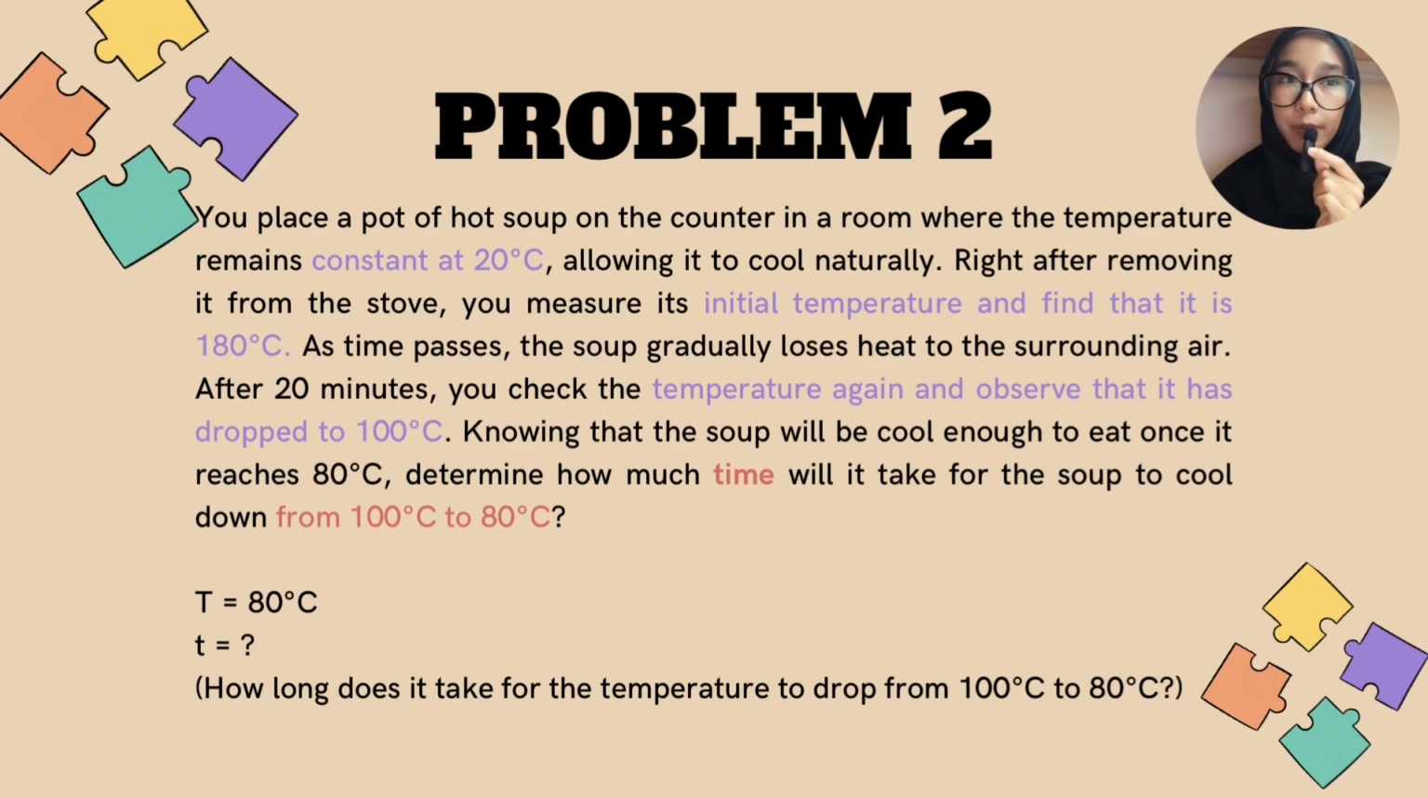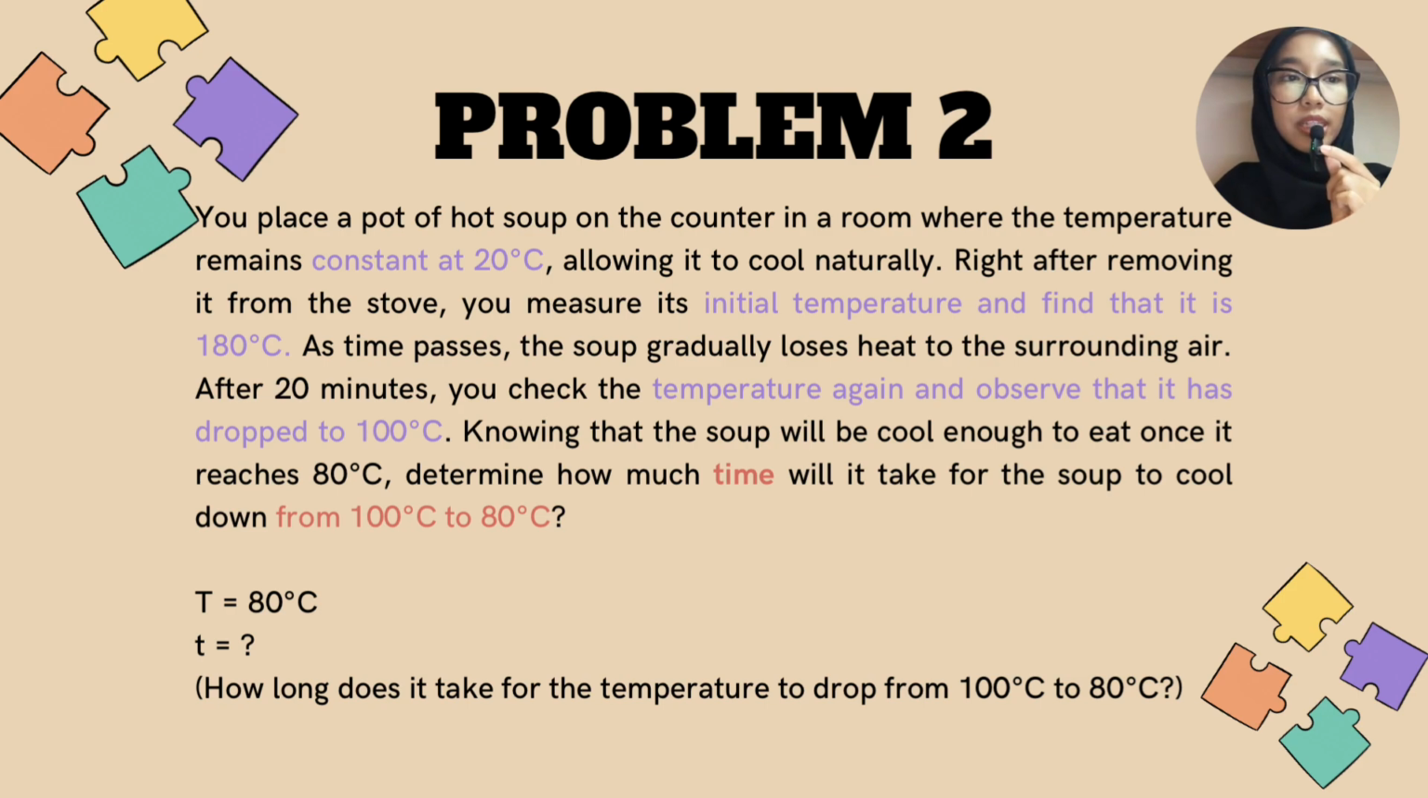Okay, so we continue with problem 2. You place a pot of hot soup on a counter in a room with a constant temperature of 20 Celsius, allowing it to cool naturally. Right after removing it from the stove, you measure the initial temperature as 180 Celsius. As time passes, the soup gradually loses heat to the surrounding air. After 20 minutes, you check the temperature again, and it dropped to 100 Celsius. Knowing that the soup will be cool enough to eat once it reaches 80 Celsius, determine how much time it will take for the soup to cool down from 100 Celsius to 80 Celsius.